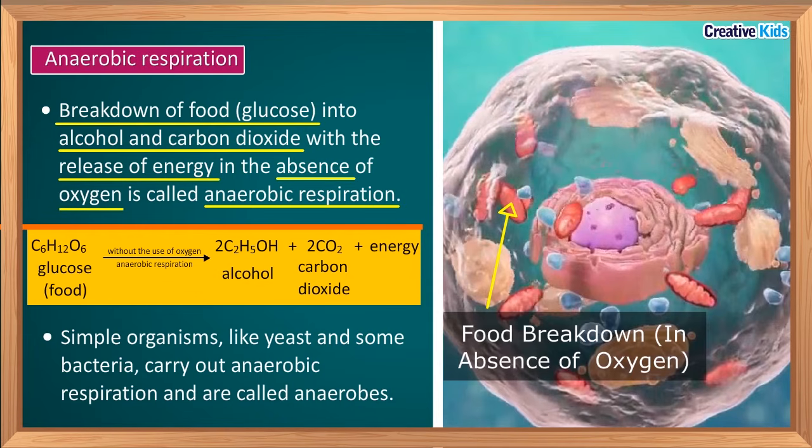So when the breakdown of glucose, that is C6H12O6, takes place in the absence of oxygen, then C2H5OH, that is alcohol, and carbon dioxide are produced. Energy is also released. In which type of organisms does anaerobic respiration take place?